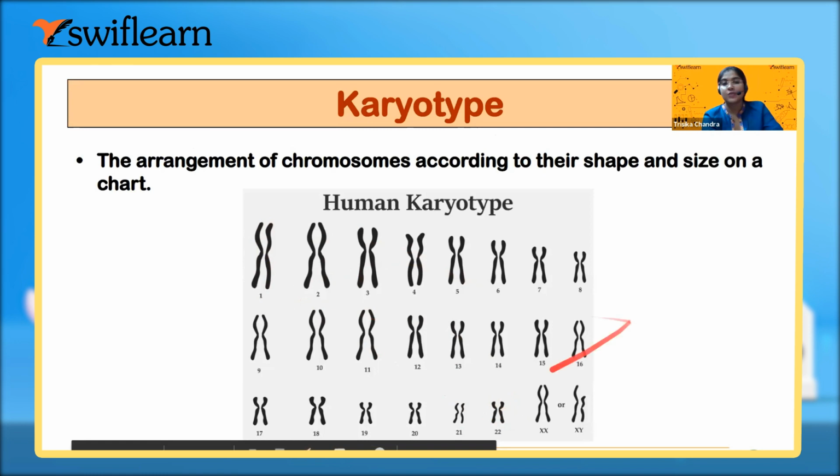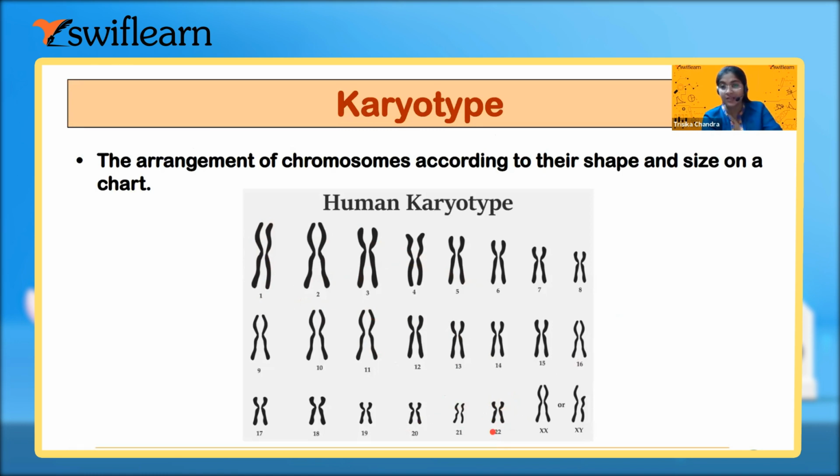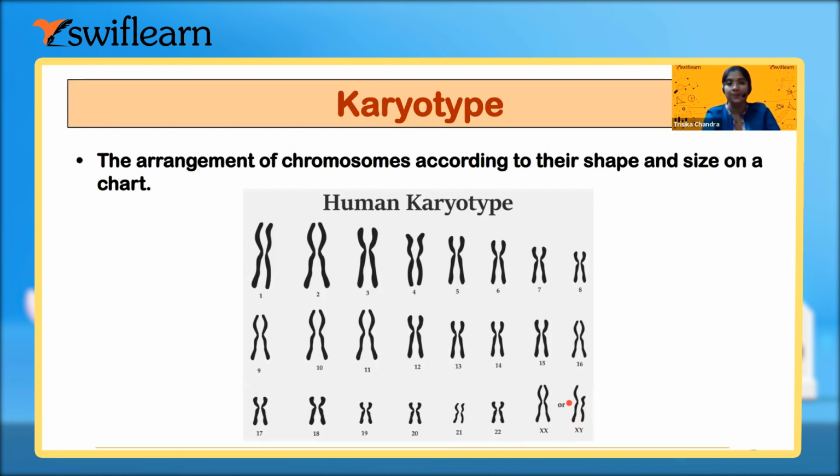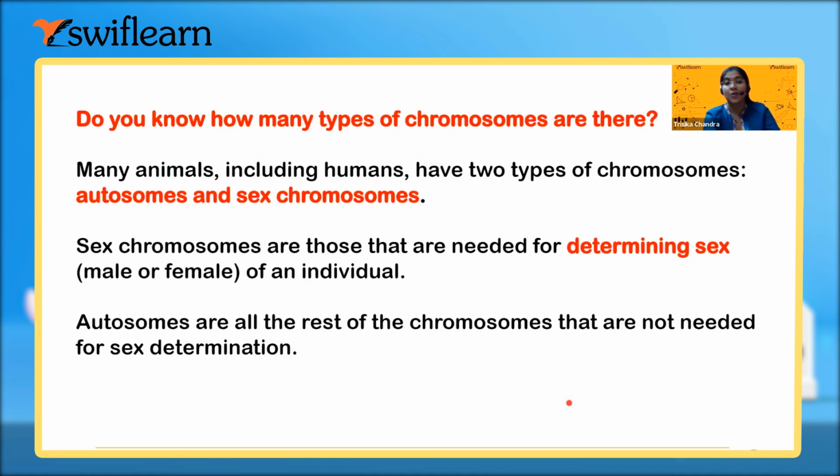Pairs 1 to 22 are the autosomes, which indicate the various characteristic features of our body. But the 23rd one, that is one pair, is called the sex chromosome or the allosome, which tells the sex of an individual, whether it is a male or a female.